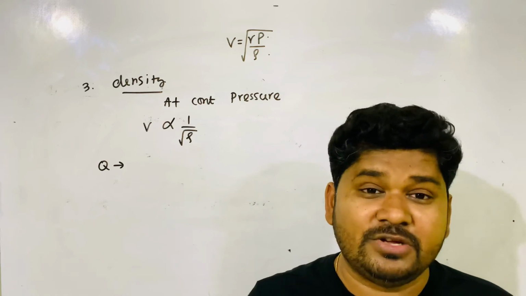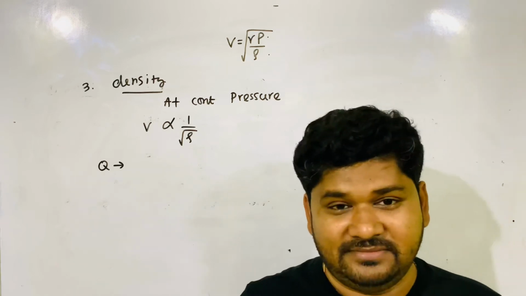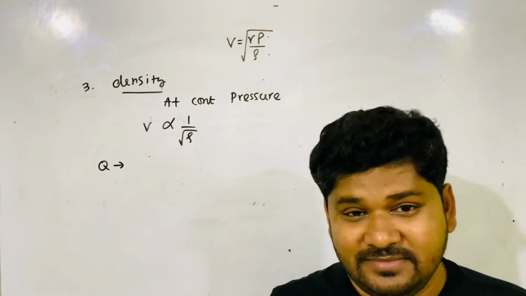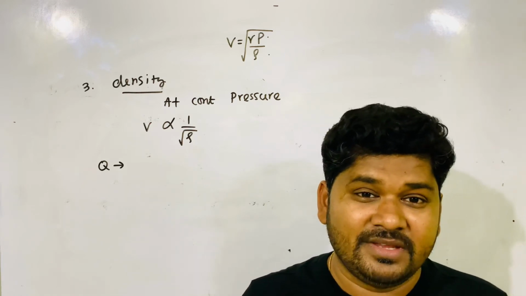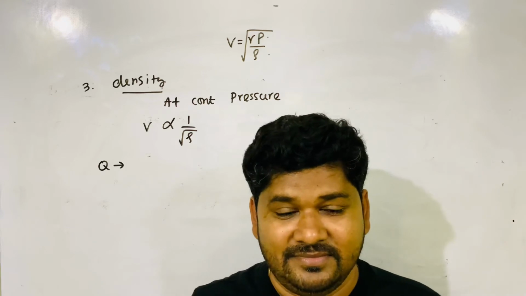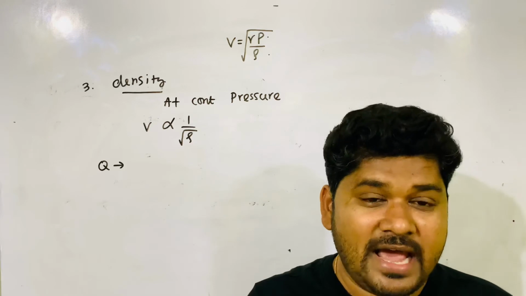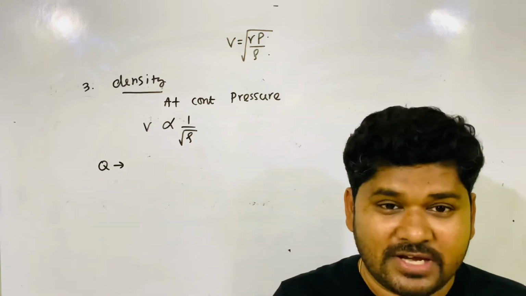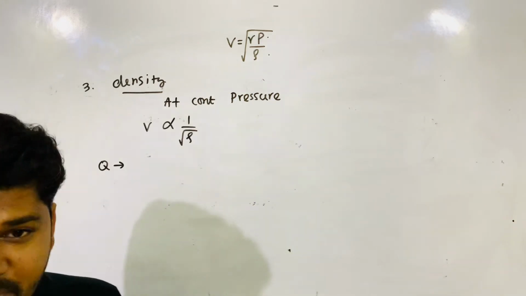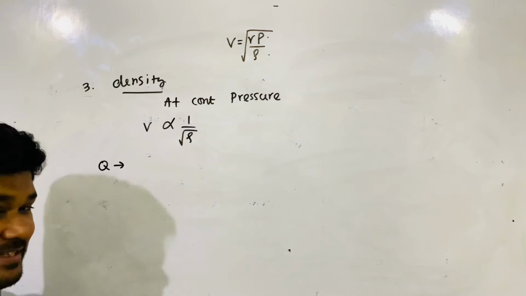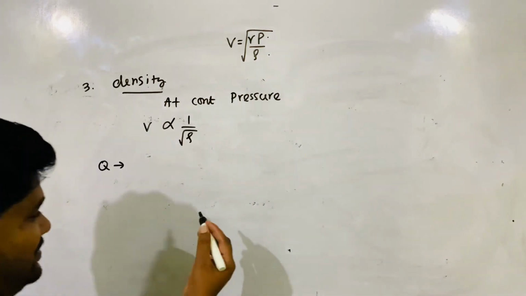Find the ratio of velocity of sound in oxygen to hydrogen. I repeat this question. You note down. Density of oxygen is 16 times density of hydrogen. Find the ratio of velocity of sound in oxygen to hydrogen. Pause the video here, do the calculation, then after that you play the video. Pause it first, then you see what I am writing. Hope you got the right answer.